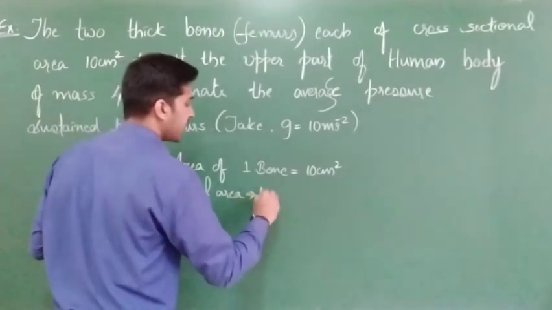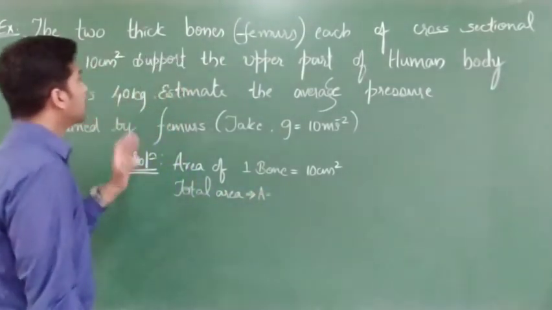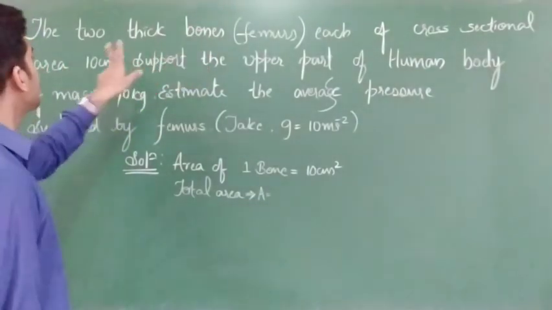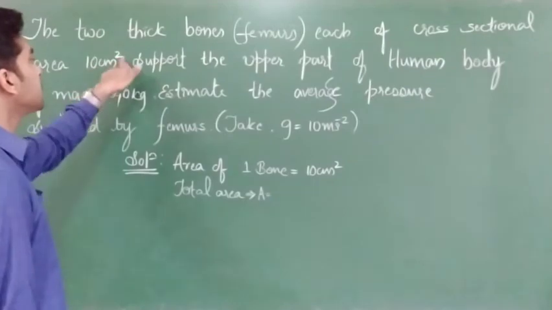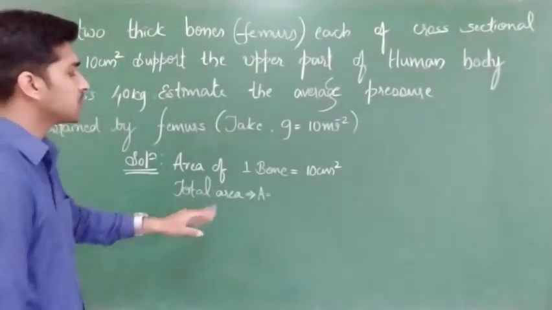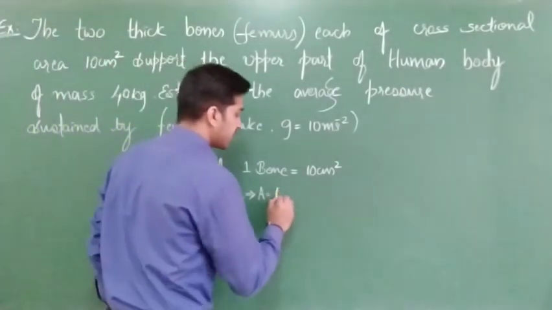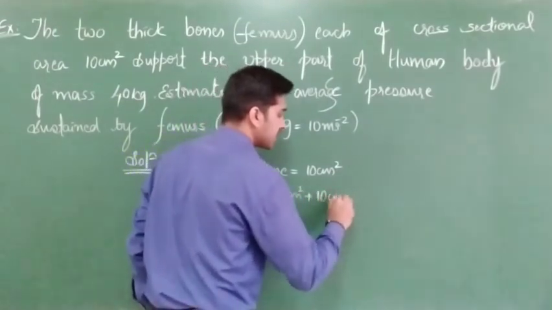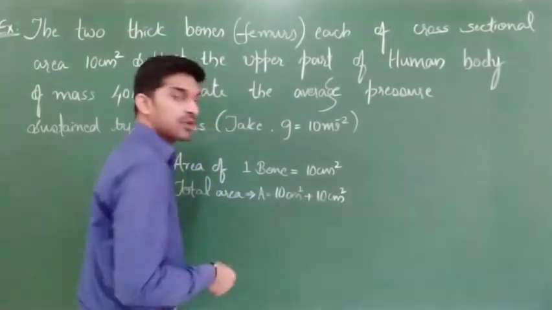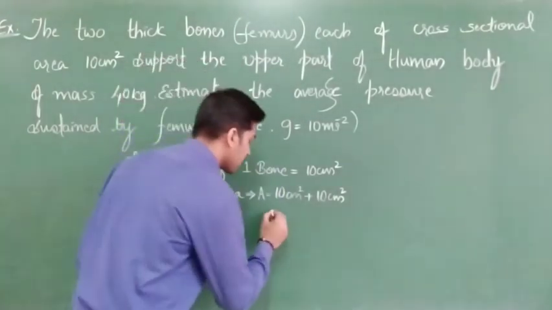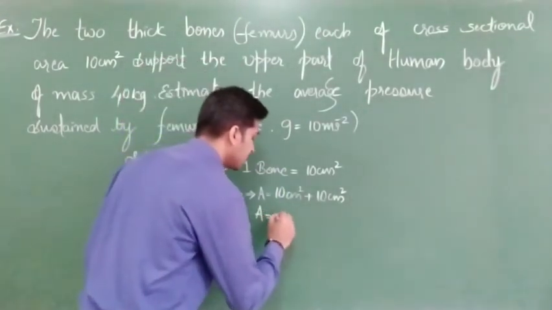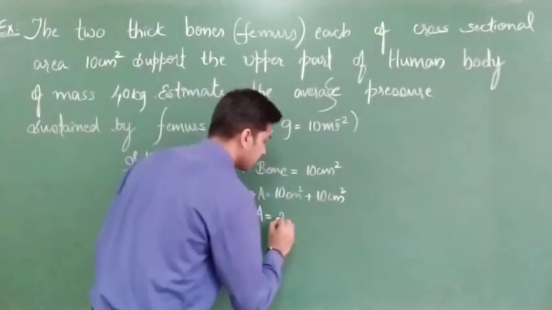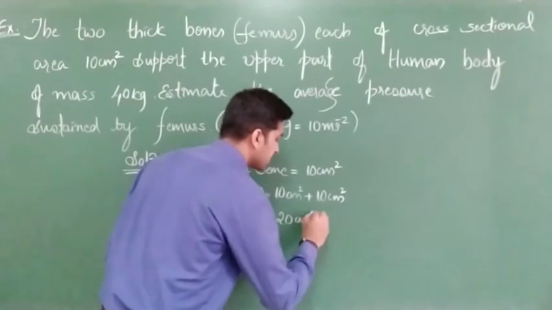If I call it A, totally two thick bones are there, each with cross sectional area 10 centimeter square. So for two bones, A is equal to 10 centimeter square plus 10 centimeter square, which is nothing but 20 centimeter square.